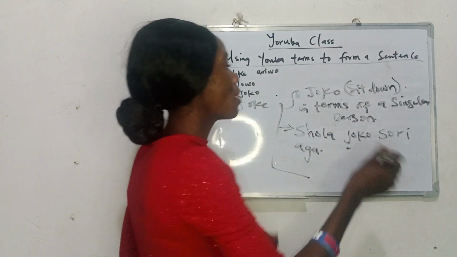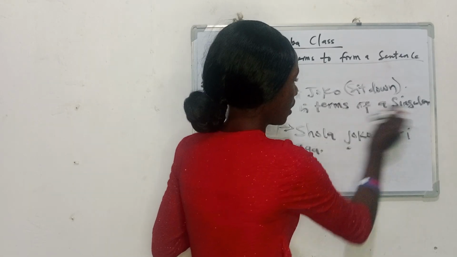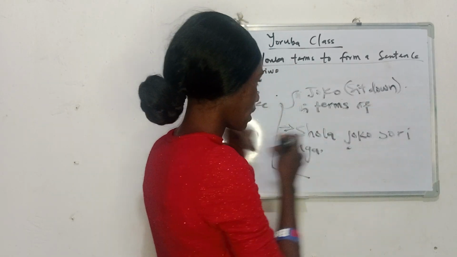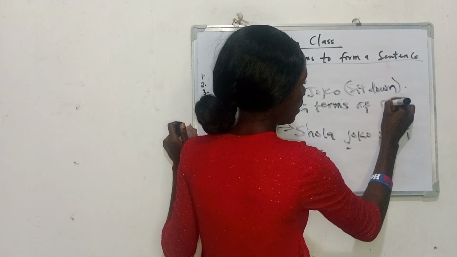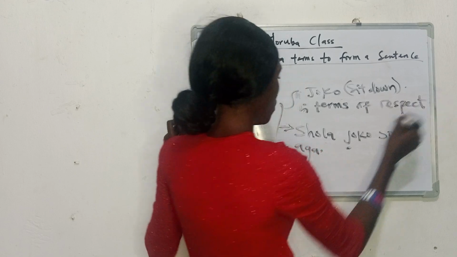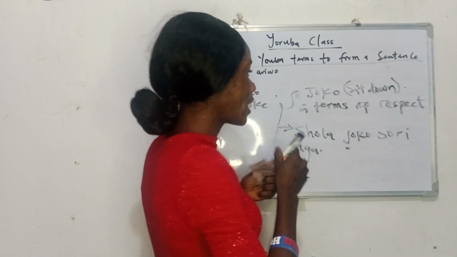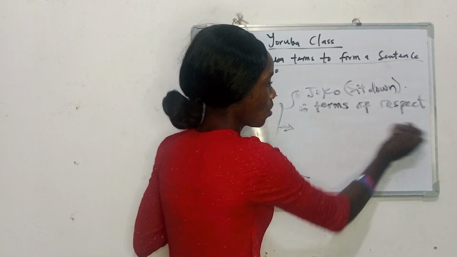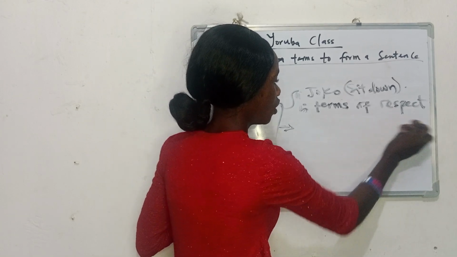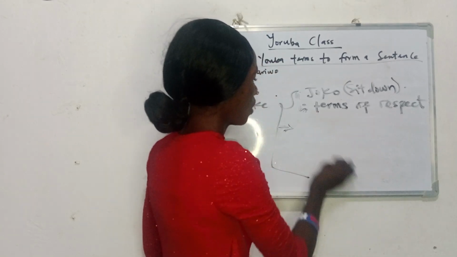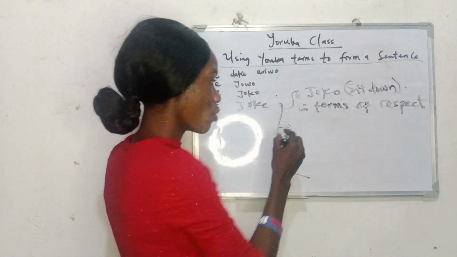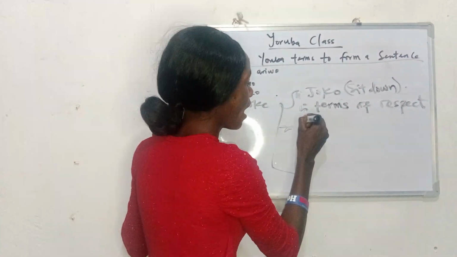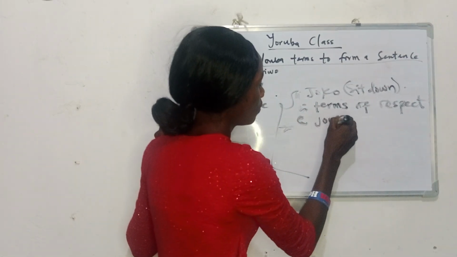So in terms of respect, it's no longer going to be jọ̀wọ́. So what do you think should come up before jọ̀wọ́? Now, just like what we've been doing, we have jọ̀wọ́.